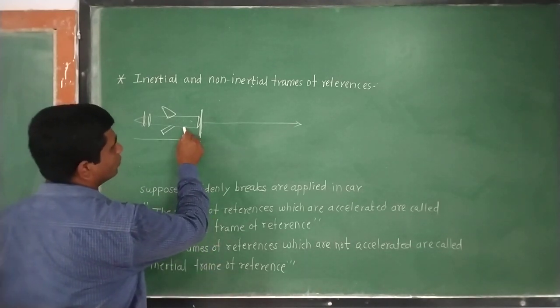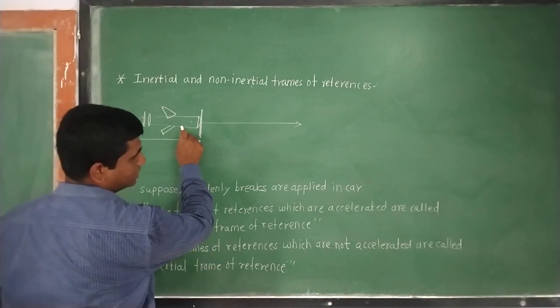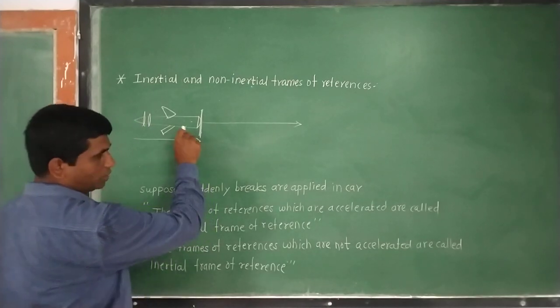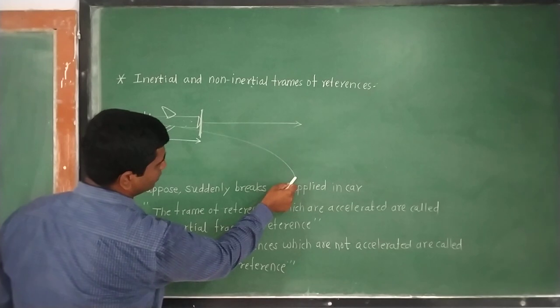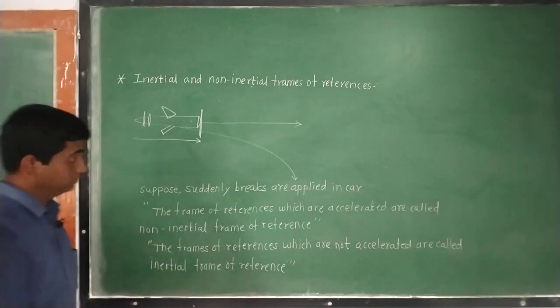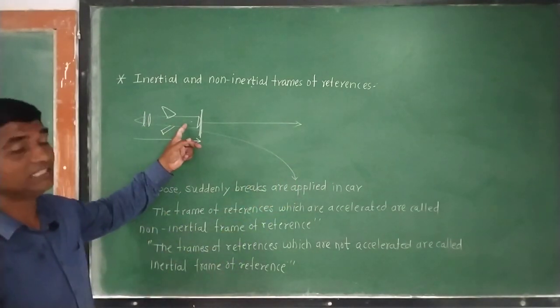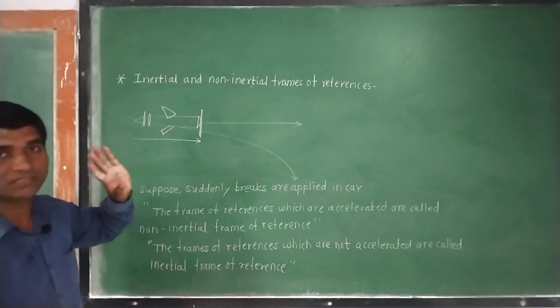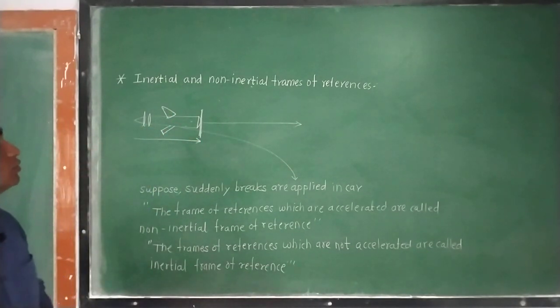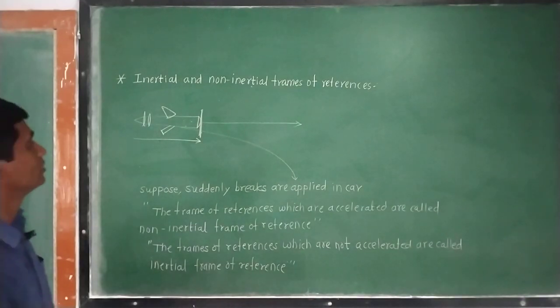When the food packet is thrown in a downward direction, the gravitational force will act on it and it will go in this direction. As initially the packet was in the aeroplane, it has a certain initial velocity, so it will try to maintain its initial velocity.